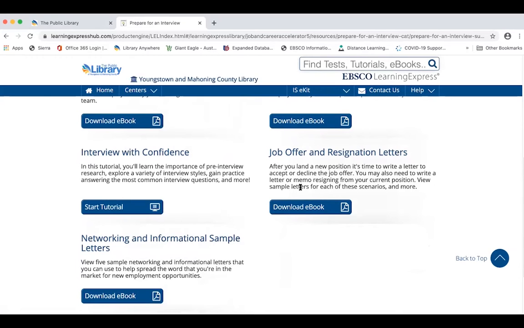But here you'd be able to see what a letter should look like that you want to send in to accept your job. Or if you've been hired by multiple companies and you can only choose one, it's handy to have the proper way to decline a job offer so that if in the future you want to work for that company, they won't have any bad taste in their mouth from how you declined a previous job offer from them.